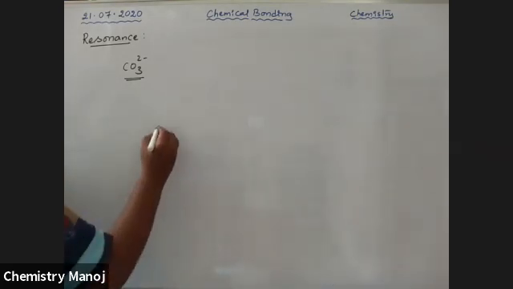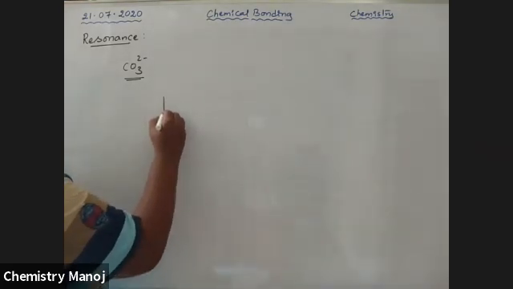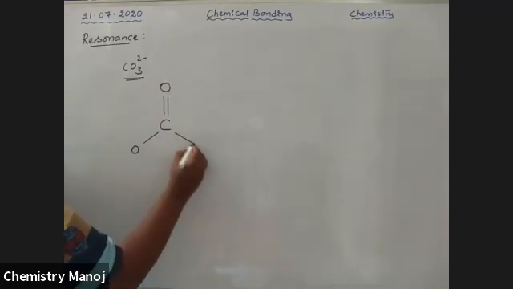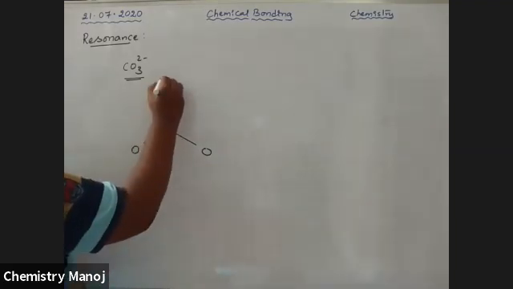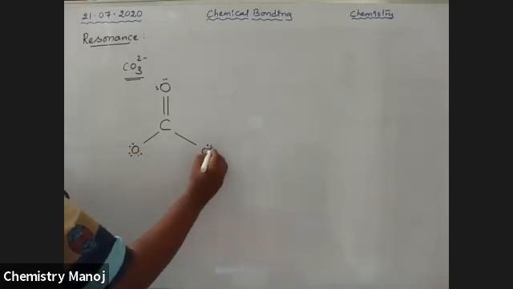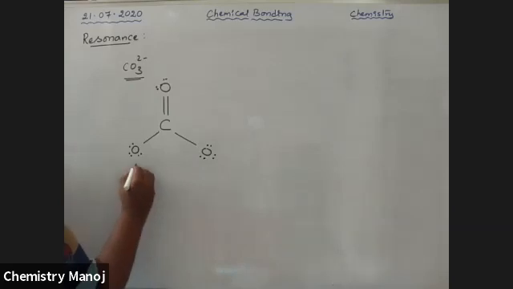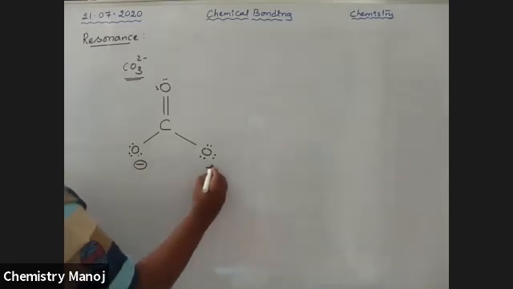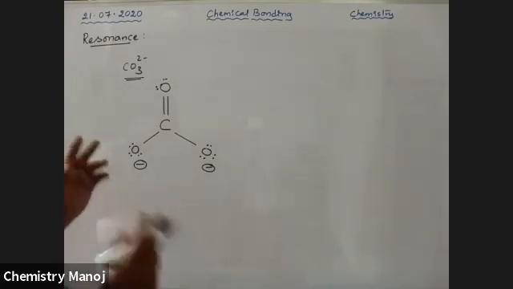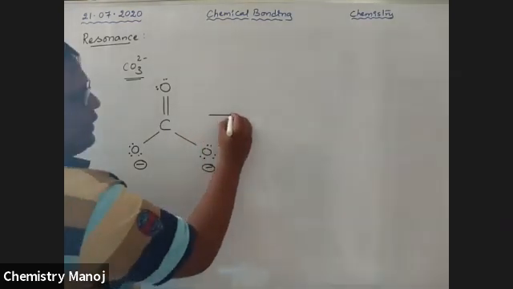So there I wrote the CO3 structure like this: C double bond O and a single bond O and a single bond O. This oxygen has a pair of electrons. These 2 oxygens have 3 pairs of electrons. This oxygen gets negative charge. This oxygen gets negative charge. This is CO3 2 minus ion. That is carbonate ion. So sometimes this carbonate ion structure is like this.